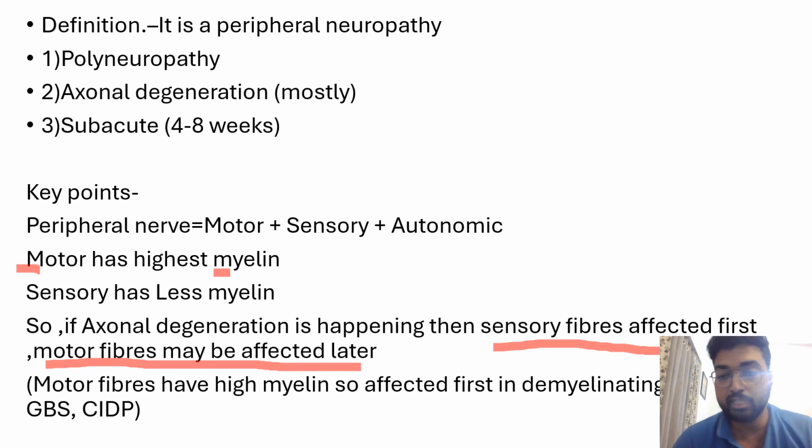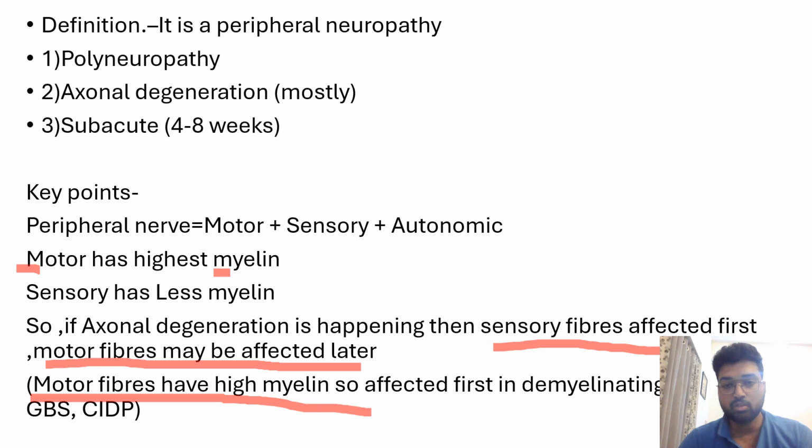When we talk about demyelinating disorders, since motor fibers have a higher amount of myelin, they are affected first in demyelinating conditions. Now, in this topic we are not talking about demyelinating disorders, but to give an example, what are demyelinating disorders? One is GBS, one is CIDP. One more that we can name is Charcot-Marie-Tooth disease.